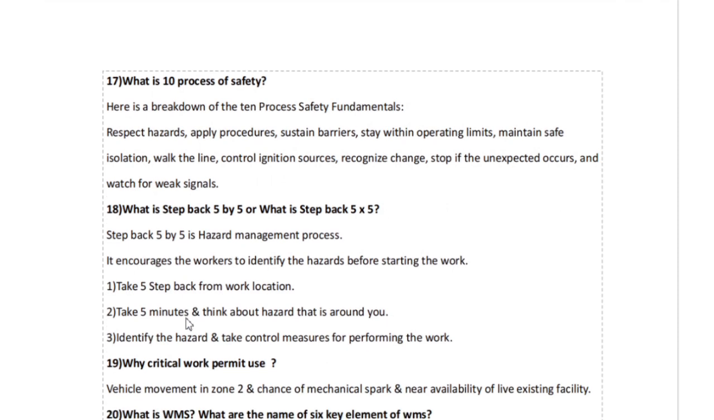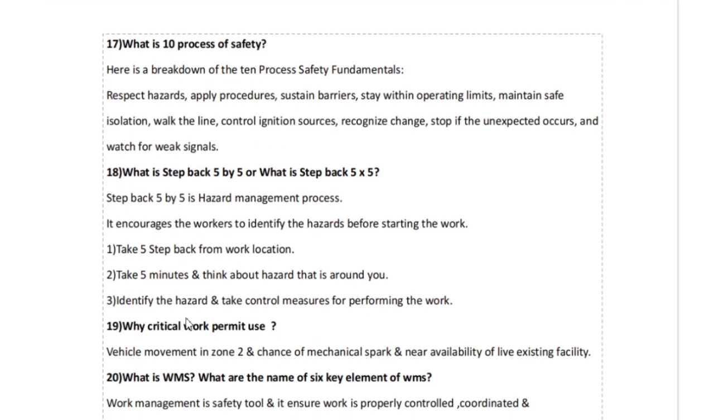What are the 10 process safety fundamentals? Here is a breakdown of the 10 process safety fundamentals: respect hazards, supply procedures, sustain barriers, stay within operating limits, maintain safe isolation, walk the line, control ignition sources, recognize change, stop if the unexpected occurs, and watch for weak signals.